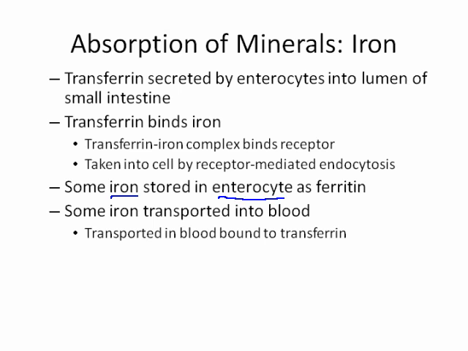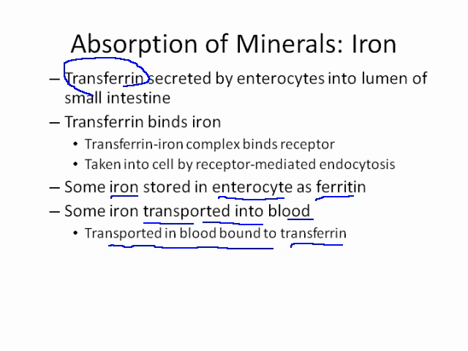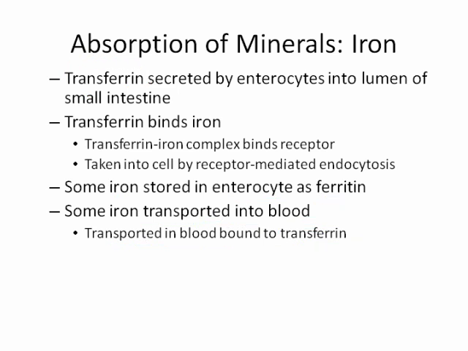Some of the iron will be stored in the enterocyte itself as ferritin, and some will be transported in the blood. And it's transported in the blood bound to transferrin. So transferrin plays a dual role, getting the iron into the enterocytes, that is the cells lining the GI tract, as well as transporting iron within the blood.